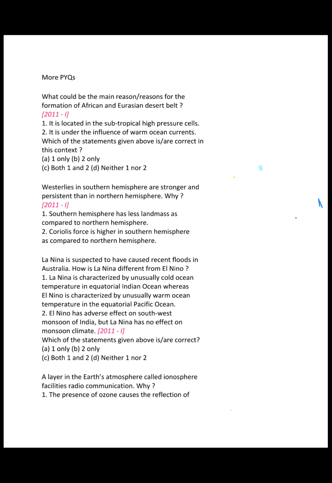First question: what could be the main reason or reasons for the formation of the African and Eurasian desert belt, right? Located in subtropical high pressure cell under the influence of warm ocean currents. Who will give the answer for this?